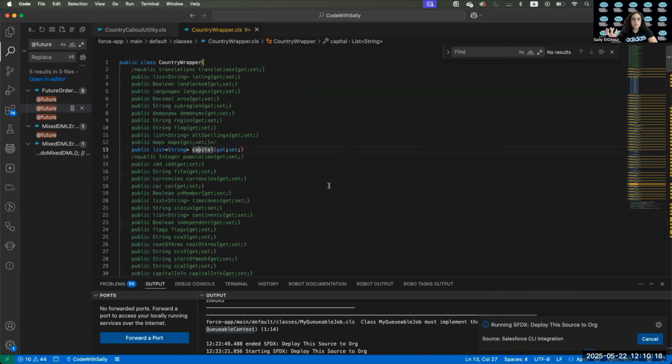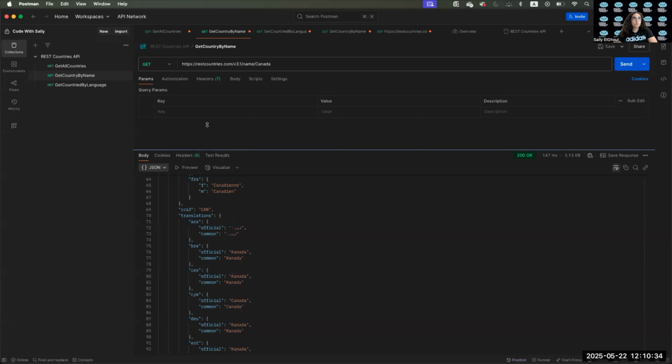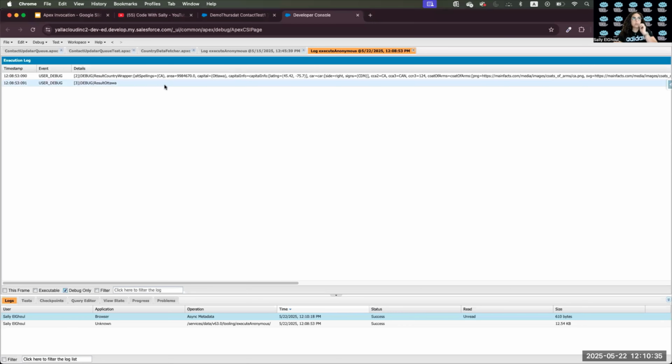What will happen is the parsing and the deserialize that we do will take the structure we have for the JSON and try to match it with the wrapper class we have. So it will find that we are only interested in the capital now. So the output will be different. Let's see together. Here you see we have area, capital info, and everything. Let's close other tabs and keep this open.